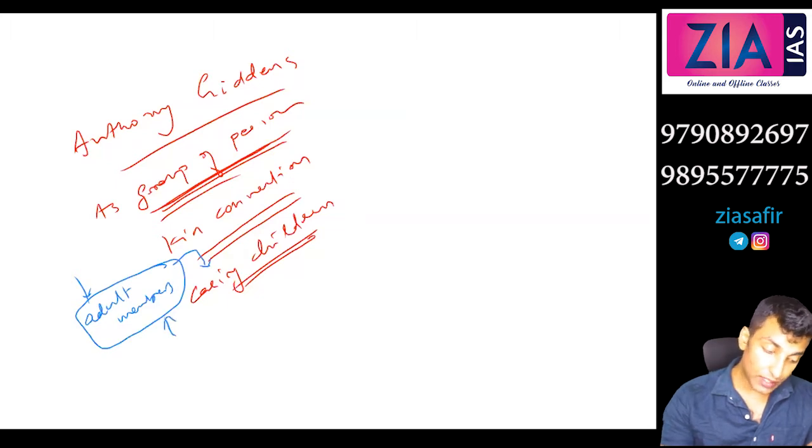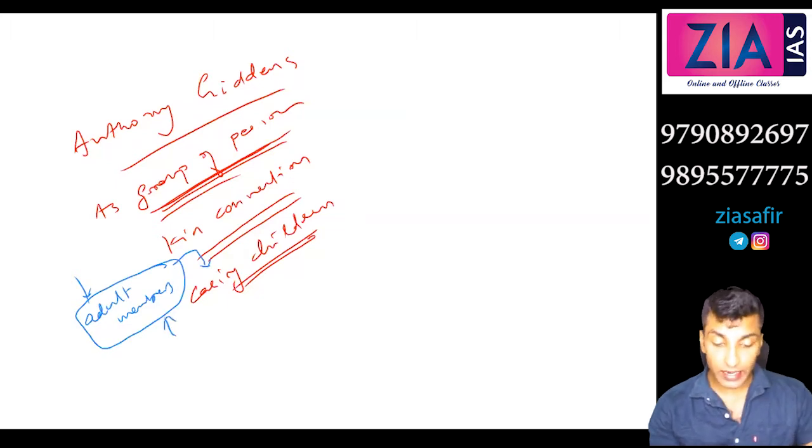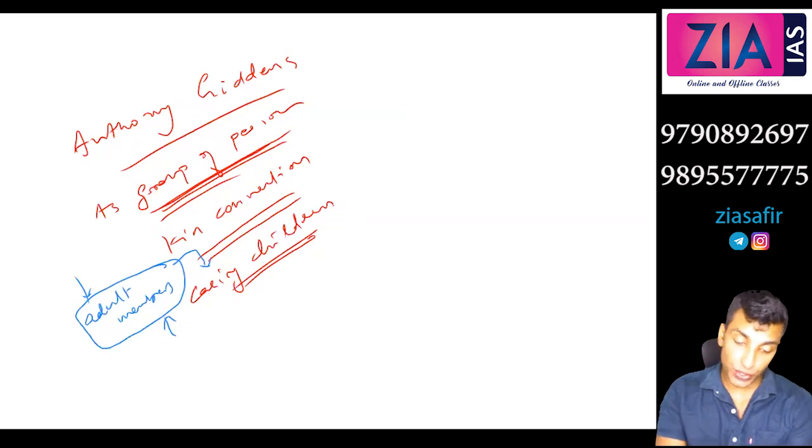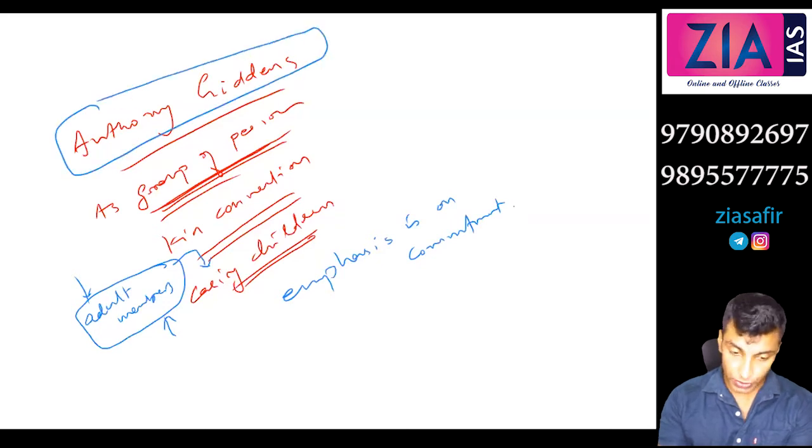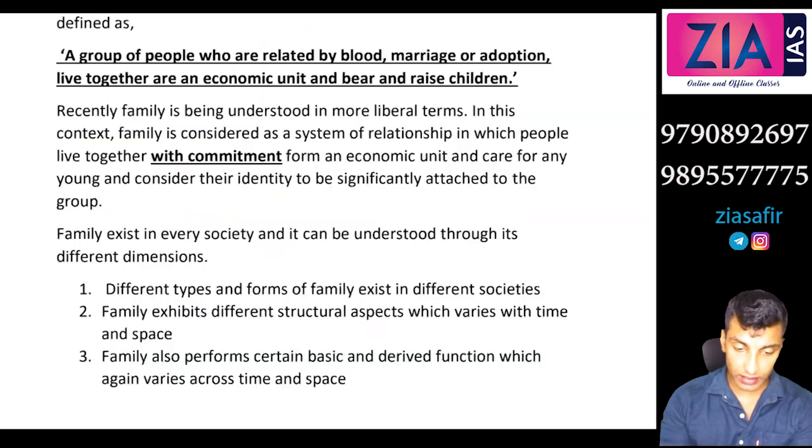Now here the emphasis is on commitment over the traditional features of family. So this is the Anthony Giddens idea. Now we will see types of family, but before that let's discuss here also.